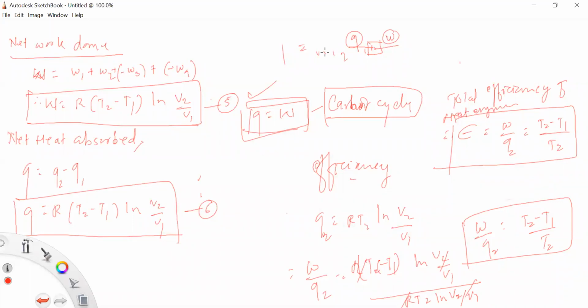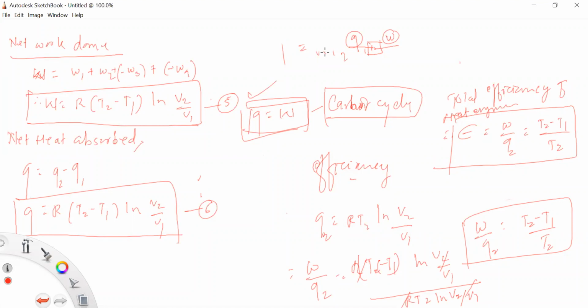So the greater the temperature difference T2 minus T1 between source and sink, the greater is the efficiency of the heat engine. जर तुमच्या टेम्परेचर मधला डिफरन्स जास्त असेल तर तुमची हीट इंजिनची efficiency जास्त असेल. So when T1 is 0, the efficiency is equal to 1. From this, we can say that the greater the difference, the greater the efficiency of the heat engine.